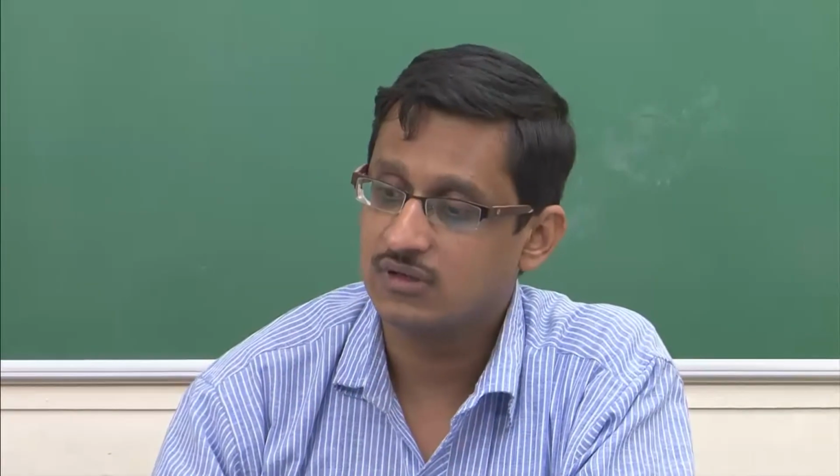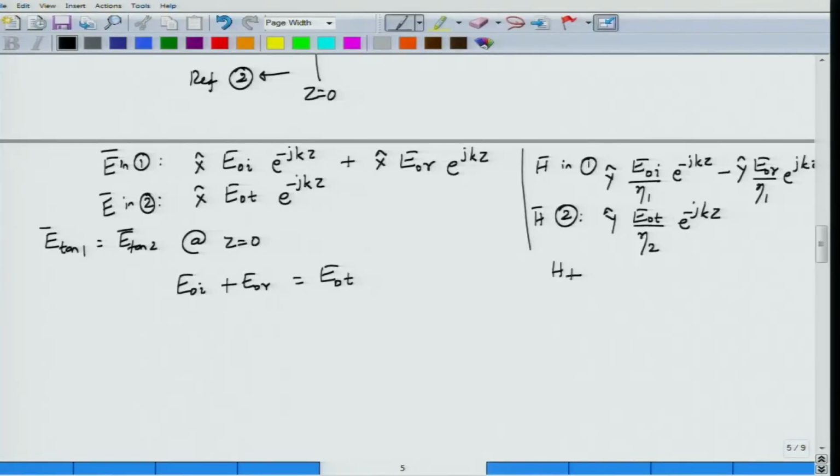I have the boundary condition for the magnetic field as tangential component H1 must be equal to tangential component H2, being continuous. So if this has to be continuous at z equal to 0, what should be the expression for that boundary condition? That would be E_0I by eta 1 minus E_0R by eta 1 must be equal to E_0T by eta 2.